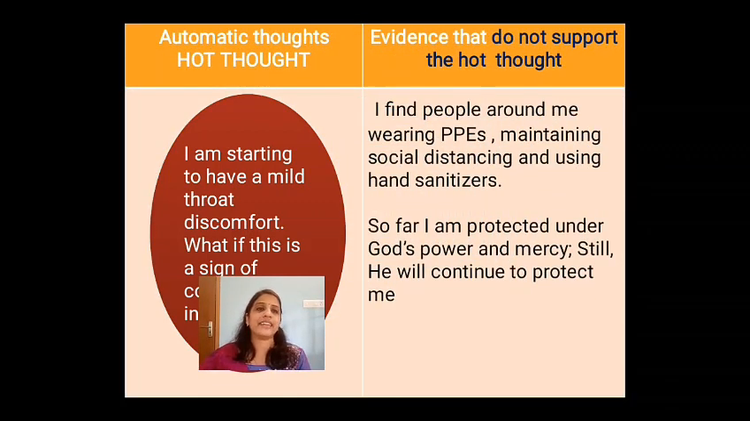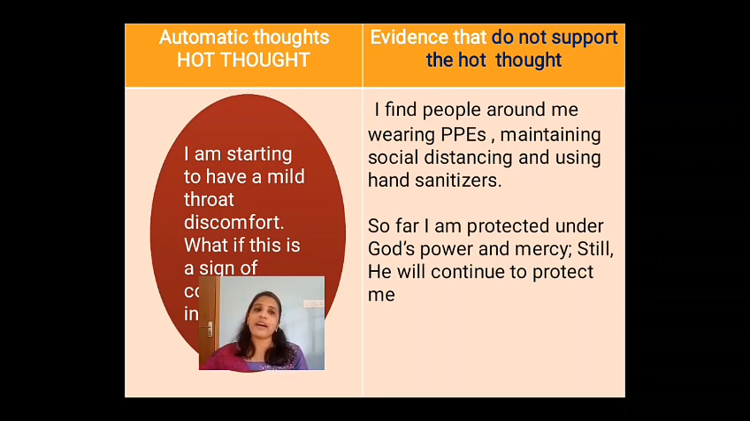Then I have written here, I find people around me wearing personal protective equipment, maintaining social distancing and using hand sanitizers. This is the strength in the situation. I find people in the hypermarket wearing PPEs, maintaining social distancing. Strength in me is I too wear a mask. I am also practicing social distancing. So this point can also be written in column 5.